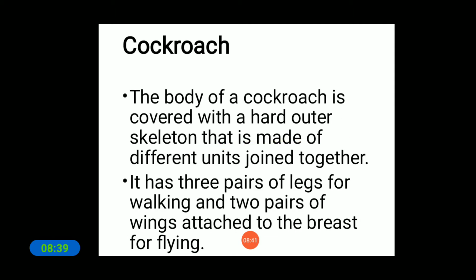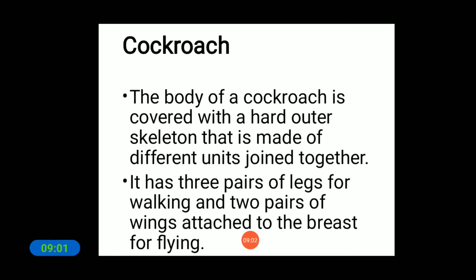Next we can see cockroaches. Yes, where can we find these cockroaches? These are the friends of our kitchen. Yes, so we can see more cockroaches in the kitchen. Yes, they trouble our parents, your mother. So what is the skeleton structure of this cockroach? Now we will discuss this.